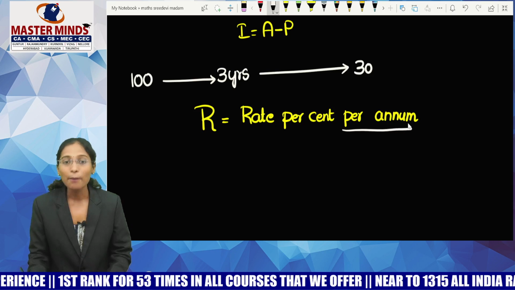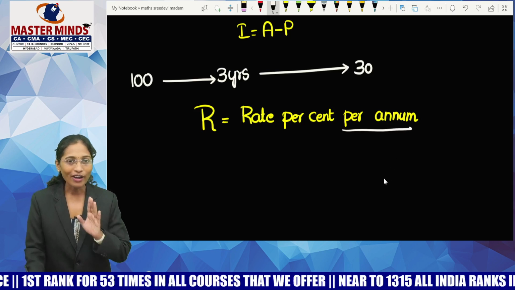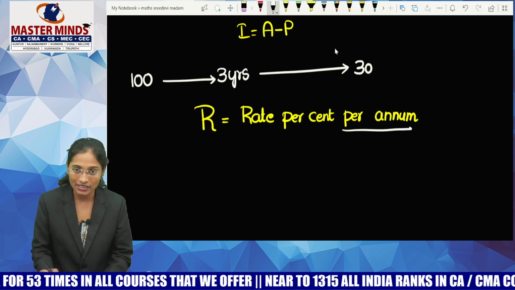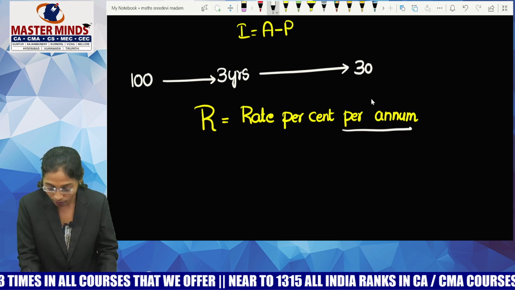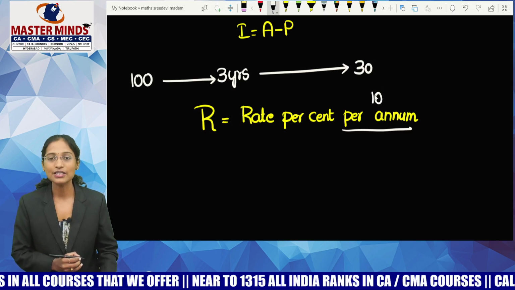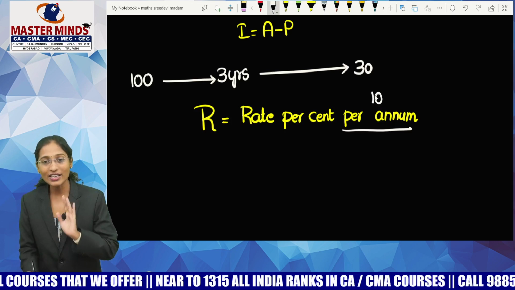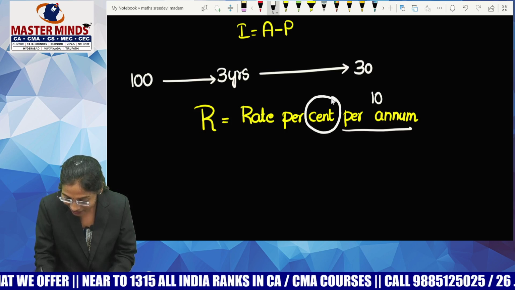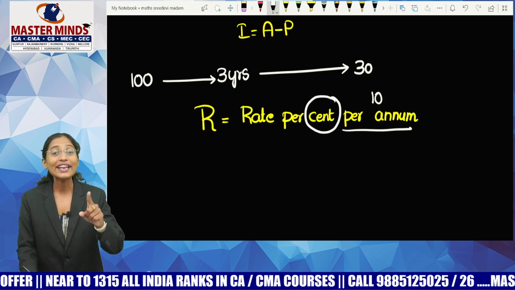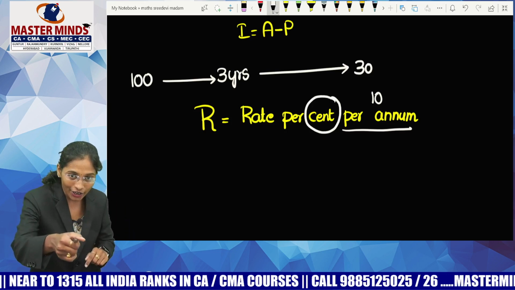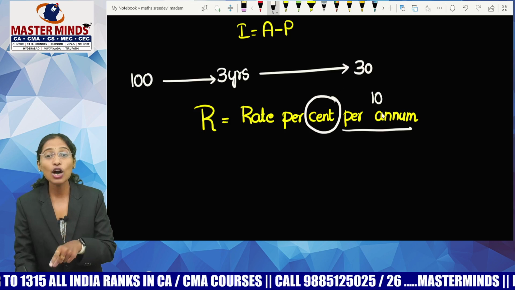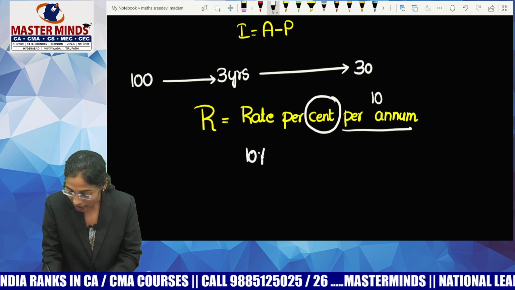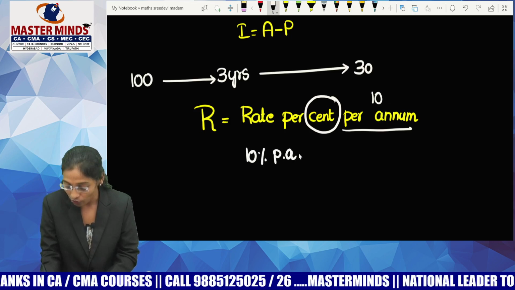Guys, try to understand the last word. What is the last word? Per annum. Per annum means per 1 year. It means for 3 years he's paying 30 rupees, so for 1 year he'll pay how much? 10 rupees. So rate per 1 year is 10 rupees. But you must understand this word: rate per cent means per 100 rupees. On 100 rupees, he is charging how much per annum? 10 rupees. So your rate of interest is 10% per annum. That's what you will write.